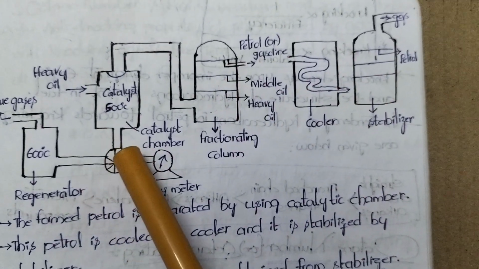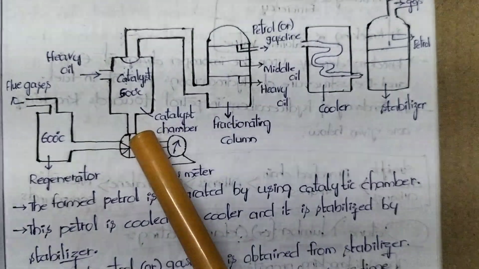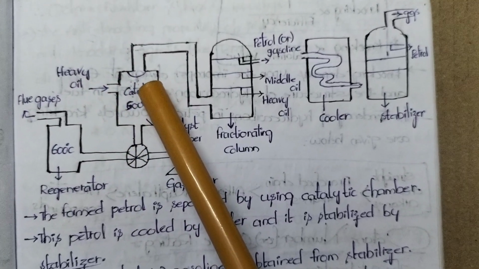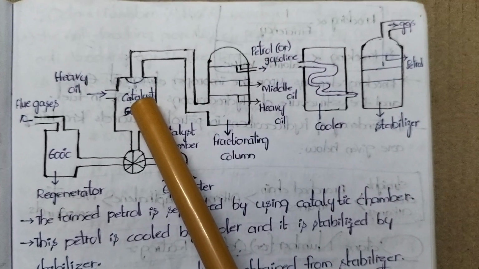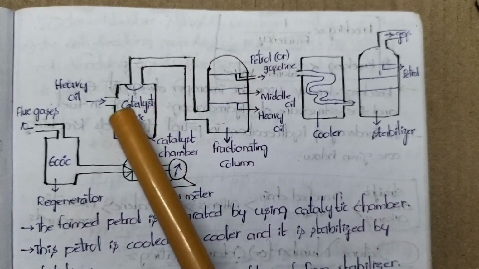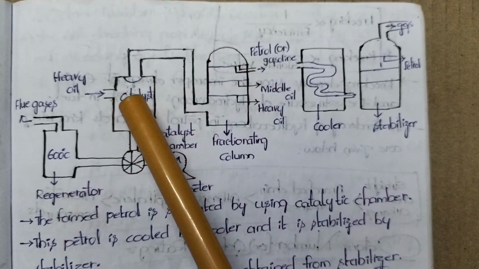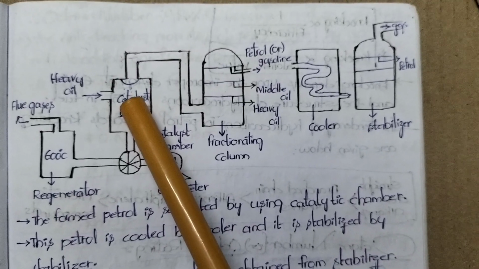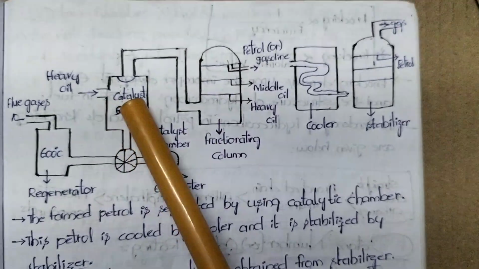Now look into the most important part of this topic. What is that most important part? Whenever this cracking process takes place continuously, the catalyst becomes inactivated because we are decomposing higher hydrocarbons into lower hydrocarbons. During that cracking process, the catalyst is covered by an excess amount of carbon. By the coverage of excess carbon, the catalyst becomes inactivated. So the whole cracking process slows down, which means we are not getting efficient products.